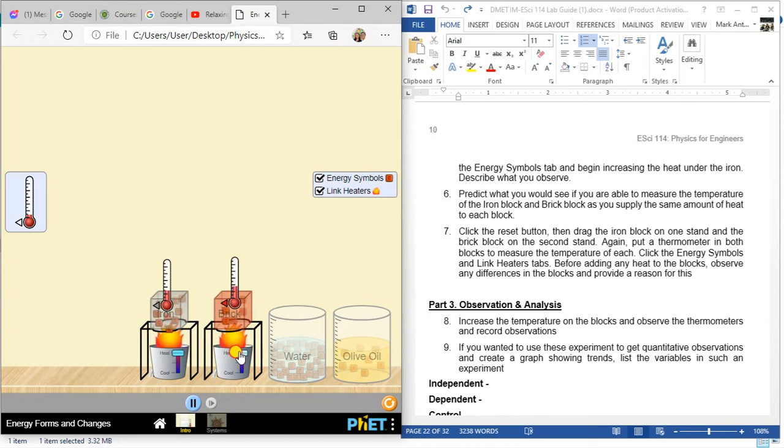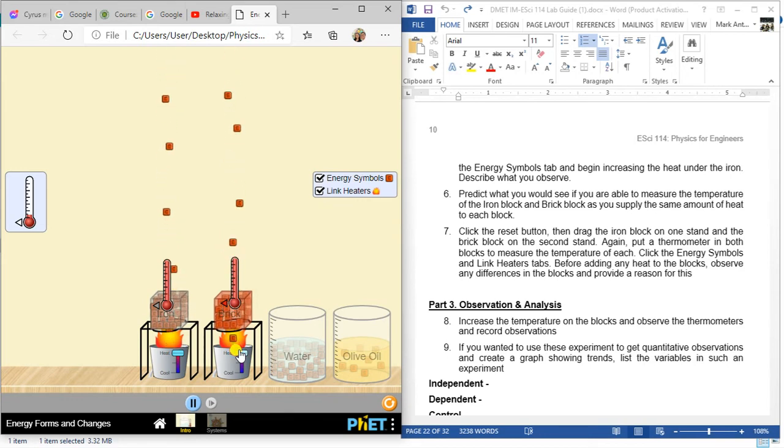So kita po observe ninyo kung asay paspas mo tubo ang temperature by looking at the thermometer na kita ninyo. Okay, observe ninyo kung increase ba or decrease ba. And then, if you wanted to use this experiment to get quantitative observations, ito pasagda na daghan kayo migawas nga energy ni brick kaysa sa ni iron. So unsa ka nganong ingana ka, okay? As you notice na puno ang thermometer sa ilang duha, meaning reach sila sa maximum nga reading nga kaya ani nga thermometer.